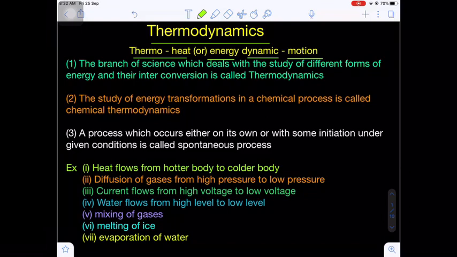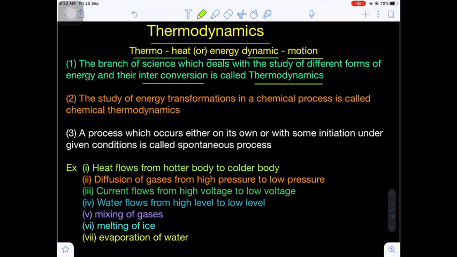That means in this chapter we have to deal with energy transformation and the different forms of energies in a physical process, in a chemical process, in a physico-chemical process. The branch of science that deals with the study of different forms of energy and their interconversion is known as thermodynamics.